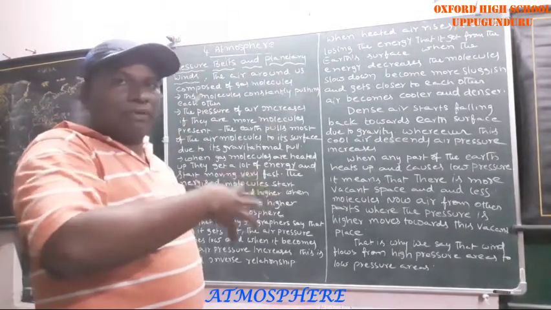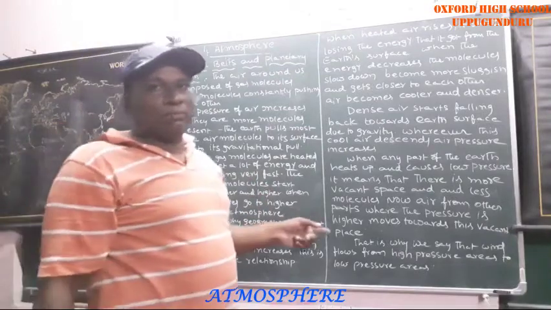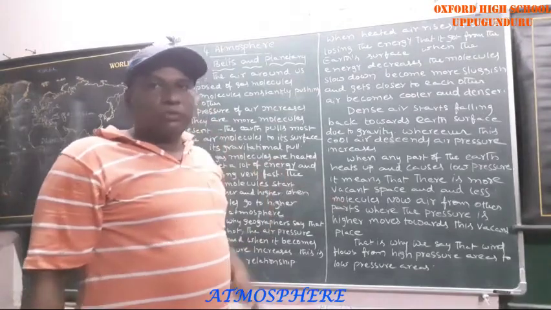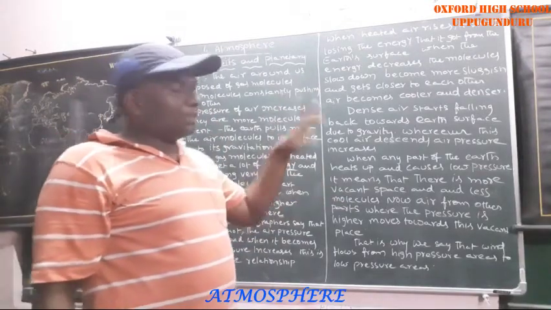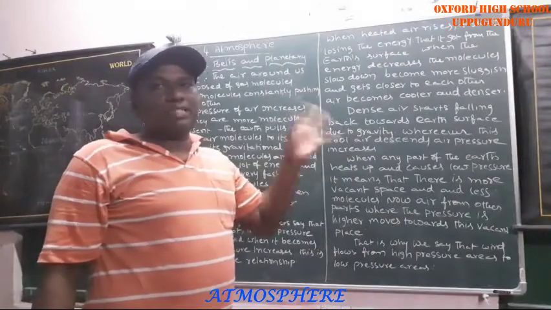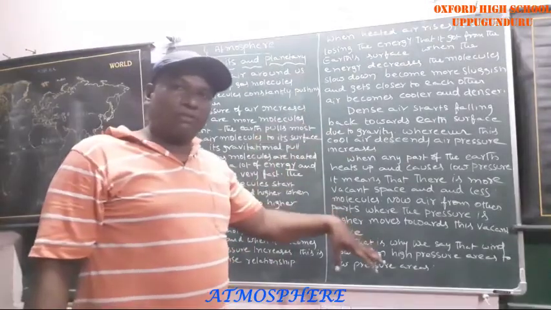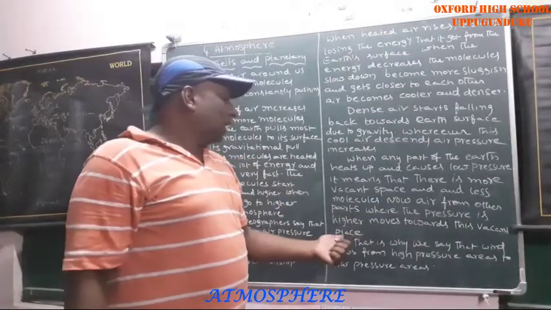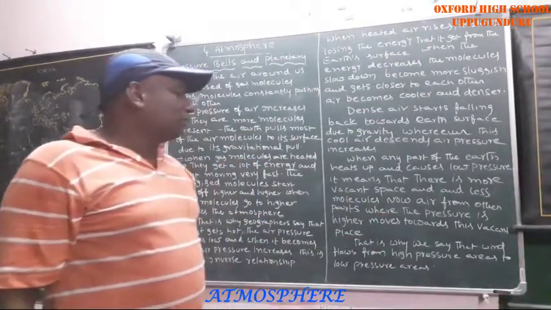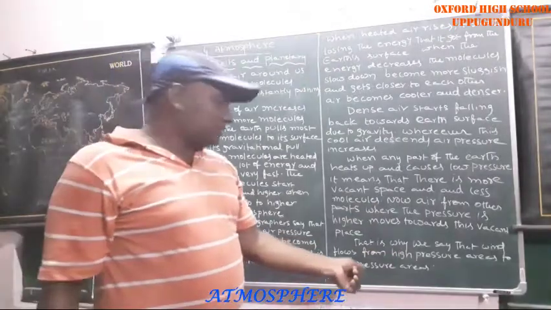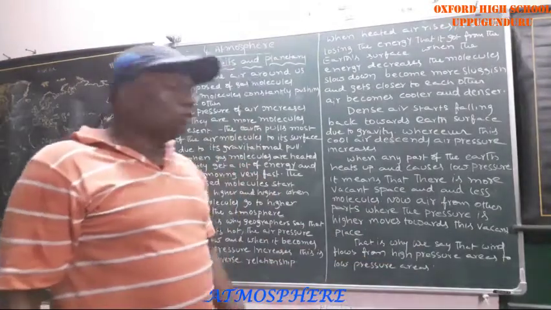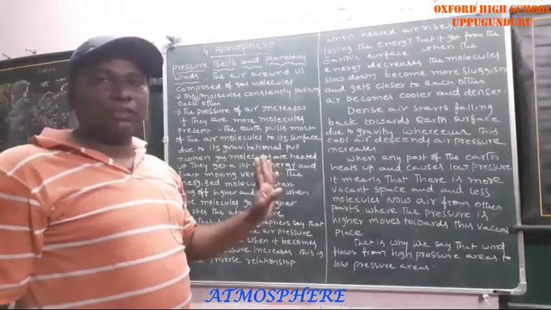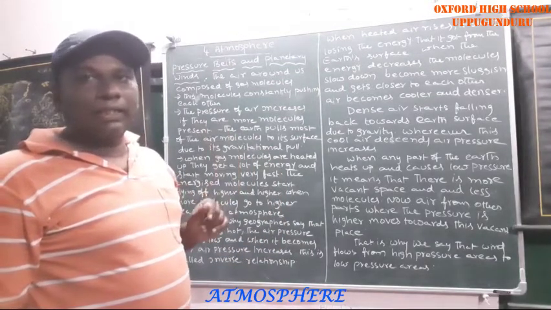Then automatically a vacant area will be formed. I explained that before. This vacant area is filled by dense molecules, which reach this area. Air from other parts where the pressure is higher moves towards this vacant place. That is why we say that winds flow from high pressure areas to low pressure areas.